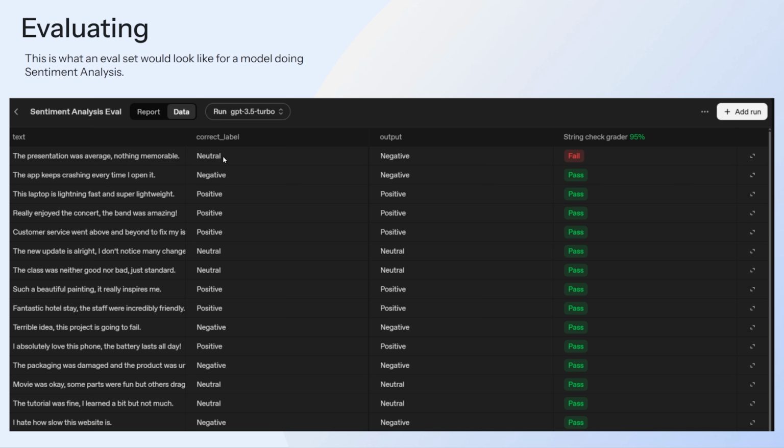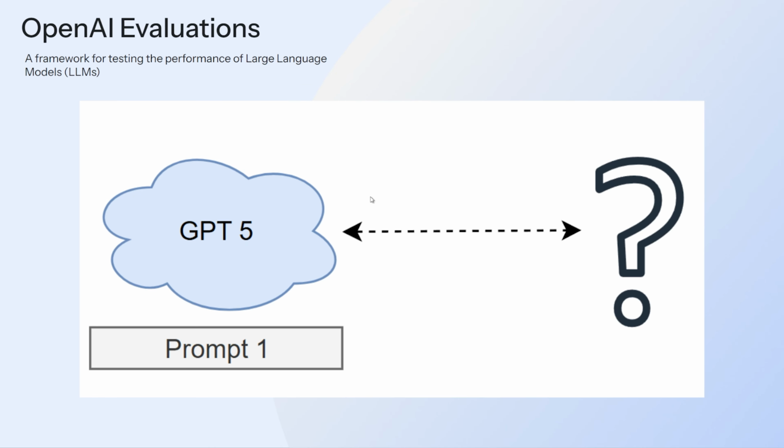So we're about to dive into actually how to use evaluations, of course. There's actually two ways to do it. The first option is to just do it on their website, which is really cool. You can create evaluations, do runs on them, and you get stuff that looks like this. The second way is programmatically, so they expose an API. Just like there's an API for the model itself, there's an API for running evaluations. So if you want to control evaluations programmatically, like maybe introduce them into your DevOps process, or just put it into your software, you can do that. You have full control over the evaluations process through code.